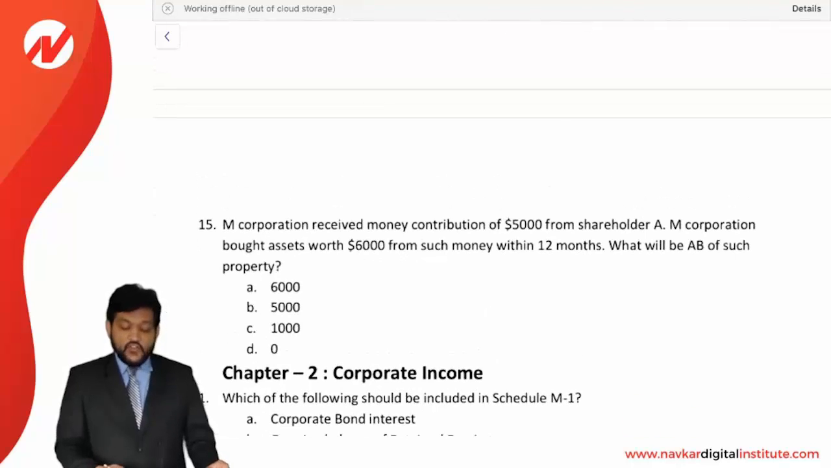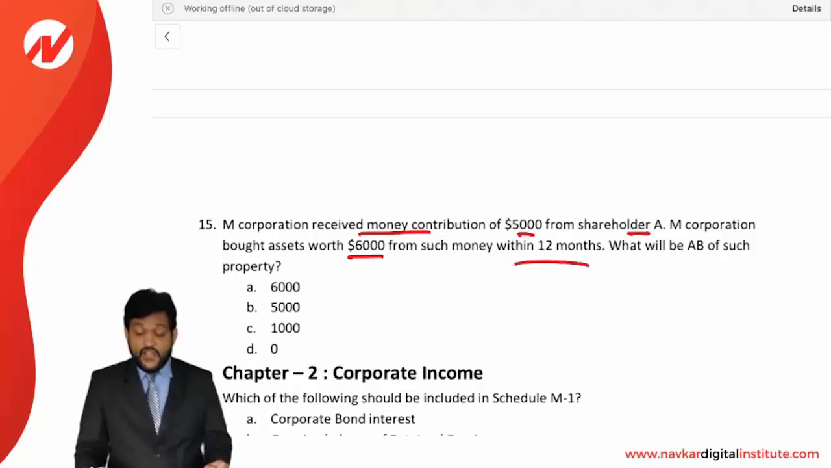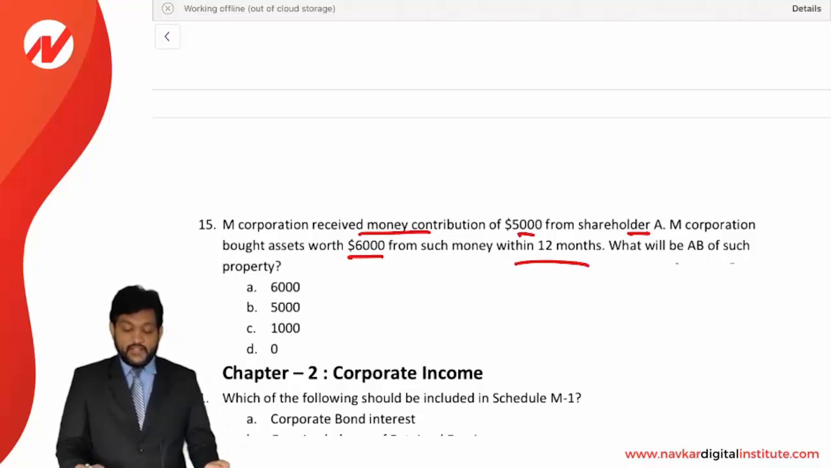Next. M Corporation received a money contribution of 5,000 from a shareholder A. M Corporation bought assets worth 6,000 from such money within 12 months. What will be the adjusted basis of the property?